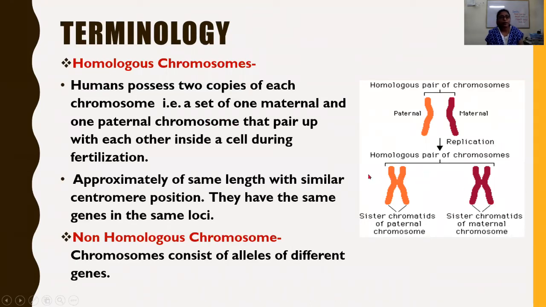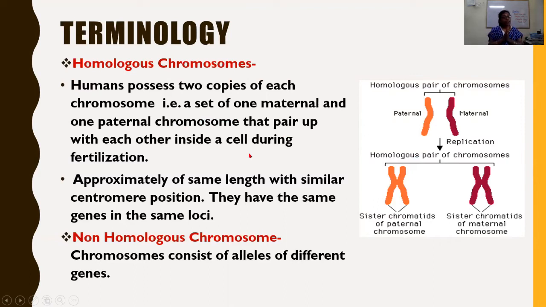One is from the father, this is from the mother. The homologous chromosomes are a set of one maternal and one paternal chromosome that pair up with each other inside a cell.